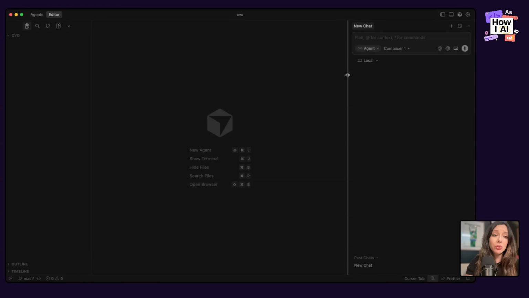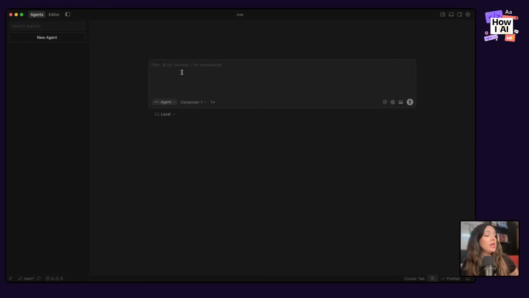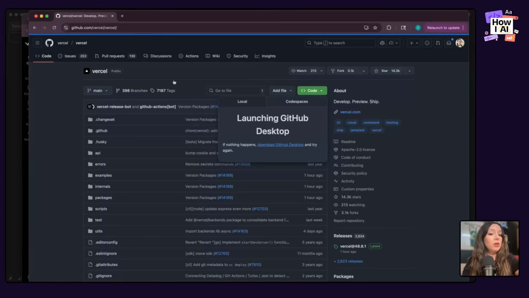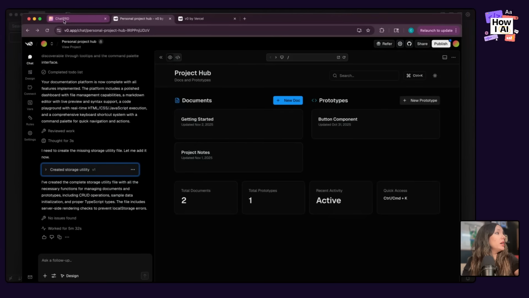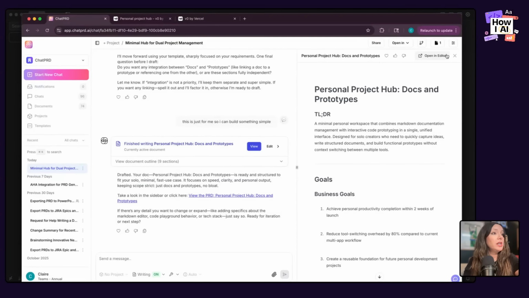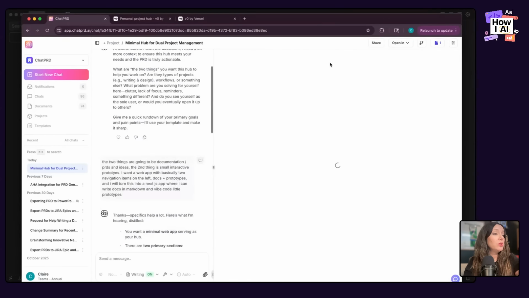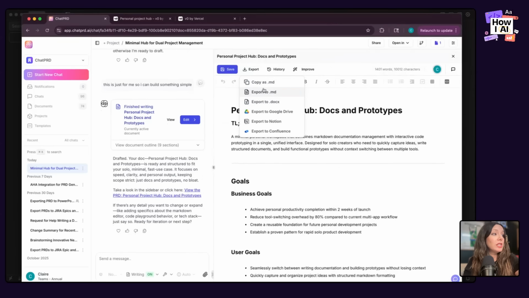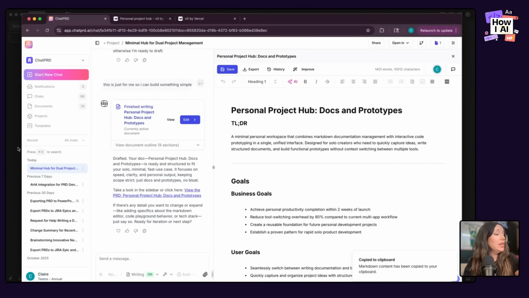And I'm actually going to use the agents flow for this because, again, I'm trying to get started for beginners and I want to show you how easy it is to run. So I'm going to go to agents and I will zip back to my PRD. I am actually just going to copy it as Markdown because I'm feeling super lazy.